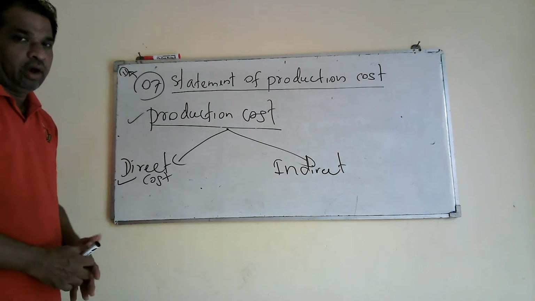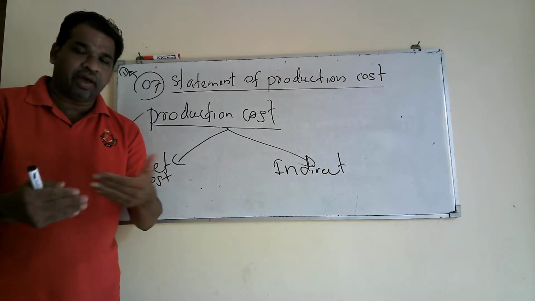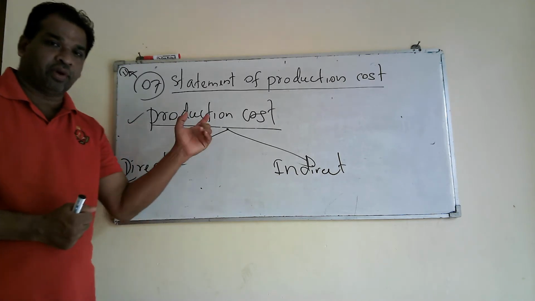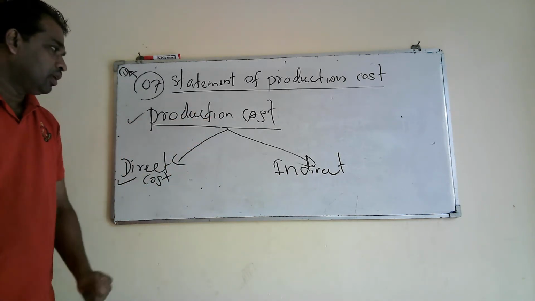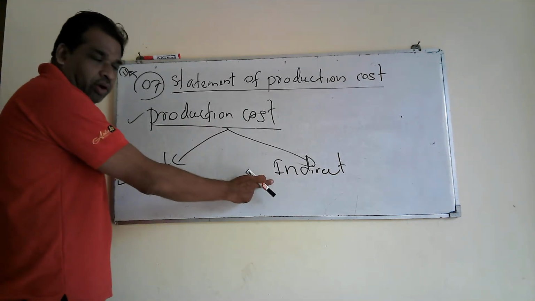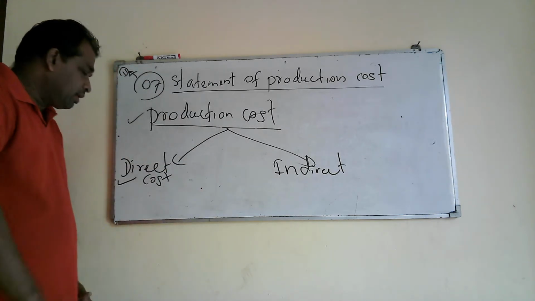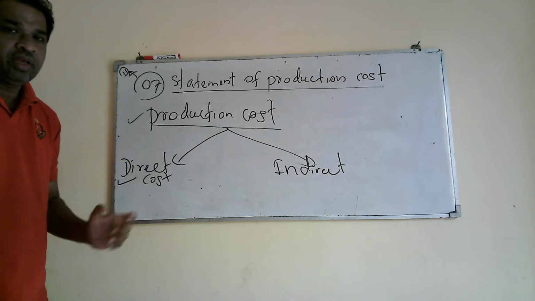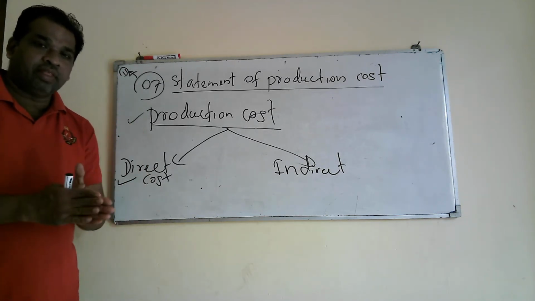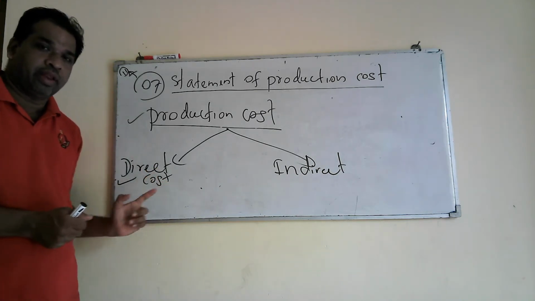Then what is actually an element of production cost? Elements means what the production cost consists of, or how they have classified their production cost. Every production cost we can mainly classify into two parts. One is direct cost, the other one is indirect cost. What do you mean by direct cost? There can be costs that vary with the production level or number of units. They are called direct cost.